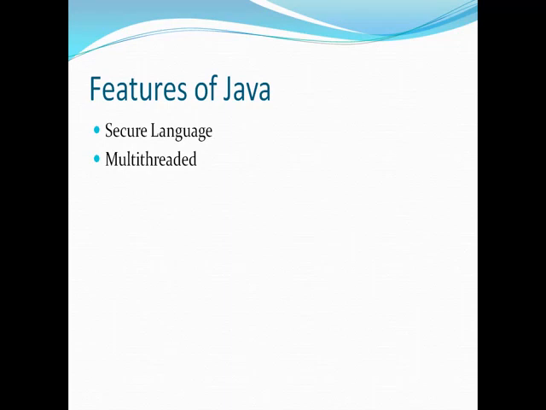Similarly, a particular application can require the user to do multiple things at once. For example, in MS Word, you are typing and it is doing a spell check, and also it is doing an auto save of the content. So a lot of different processes are being performed at once. Java supports this. Java supports multi-threading.